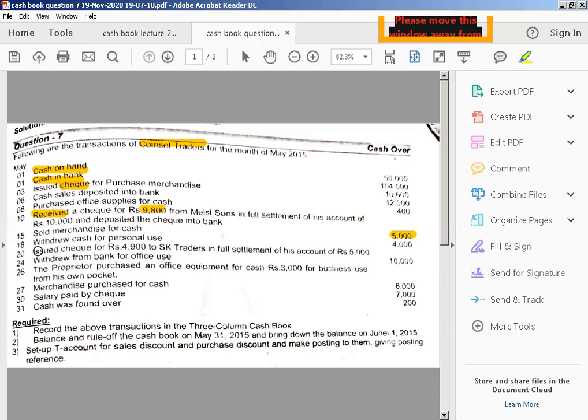Okay. Then we have withdrew cash for personal use. Yes, we have done the contra entry. We have two types of contra entry: cash deposited into bank and withdrew cash for office use. Is this your contra entry? No, this is not your contra entry, because withdrew cash for business use or office use is a contra entry.